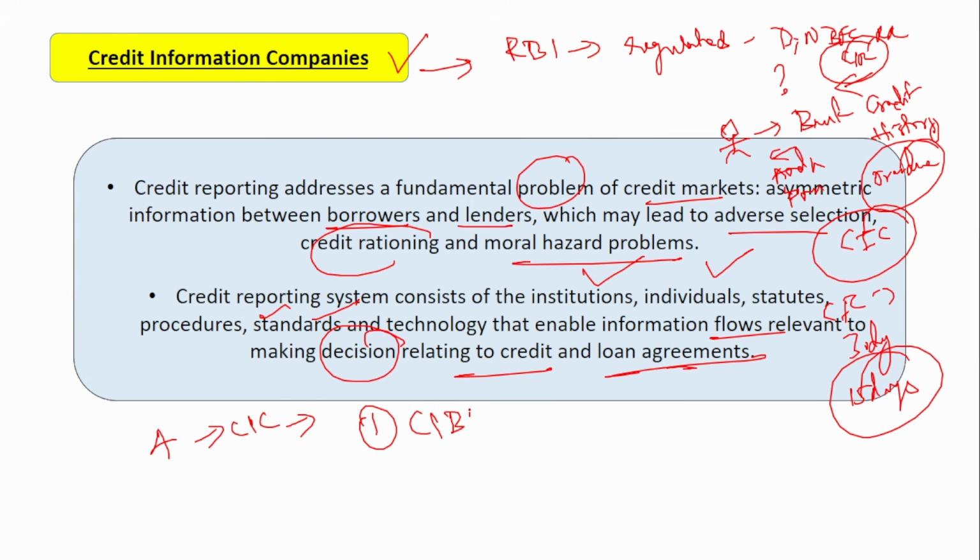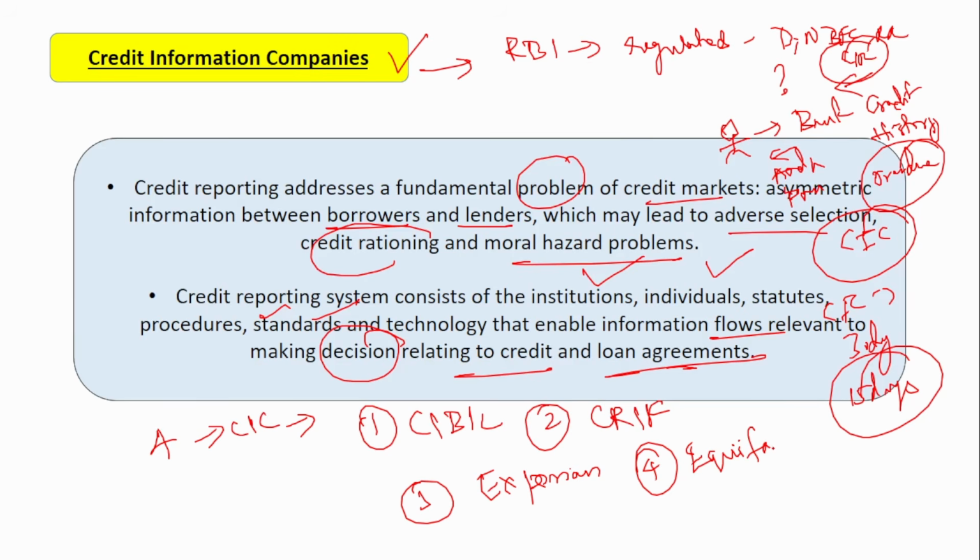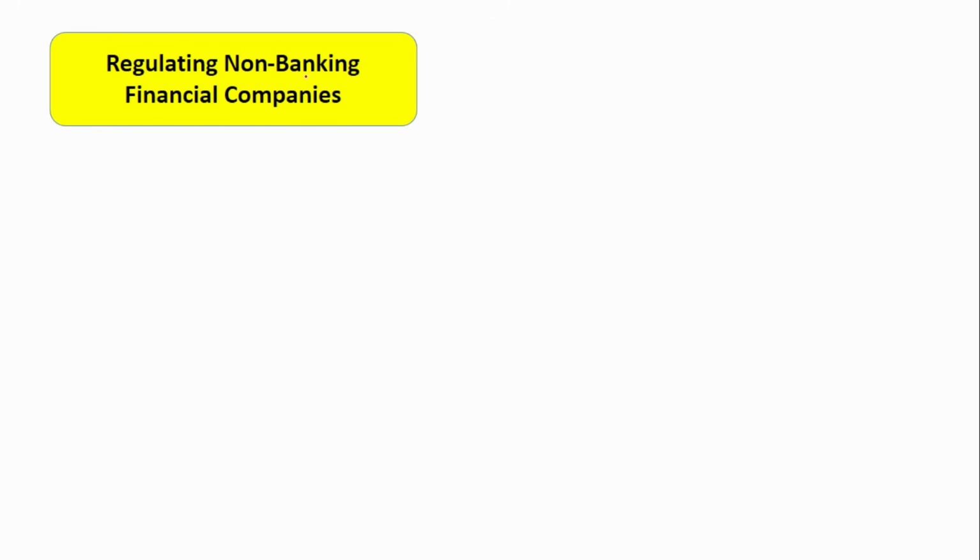First, CIBIL, next CRIF, third is Experian, and fourth is Equifax. So there are currently 4 credit information companies, and these are the 4. Since they are very few in number, you have to remember the 4 credit information companies. Next is regulating NBFCs. We saw that the NBFCs are also regulated by the Reserve Bank of India.